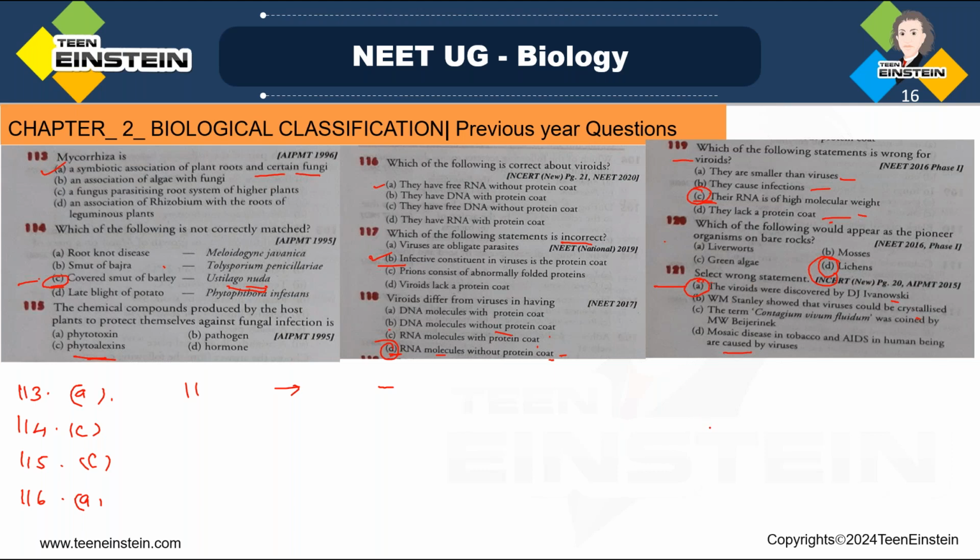So how can we correct that statement? It can be corrected as: viroids were discovered by T.O. Diener in 1971, as a new infectious agent which is smaller than a virus. Okay. So it was discovered by T.O. Diener in 1971. Clear?